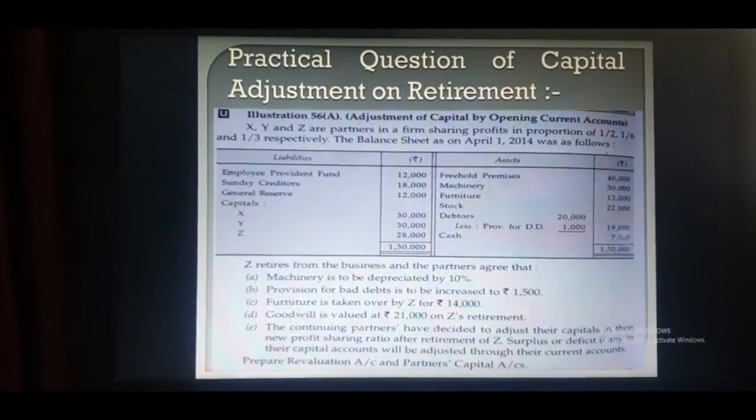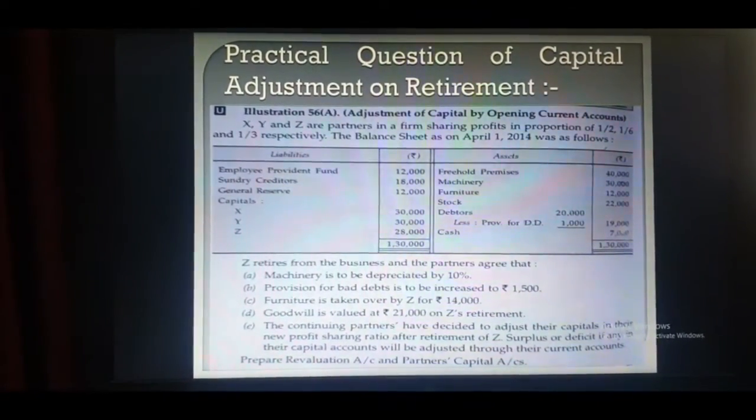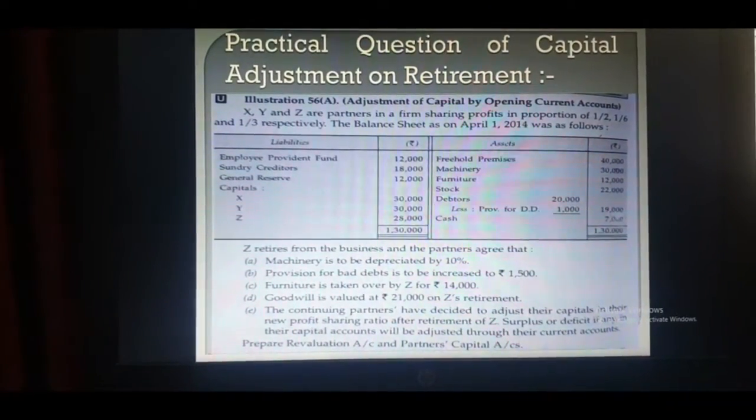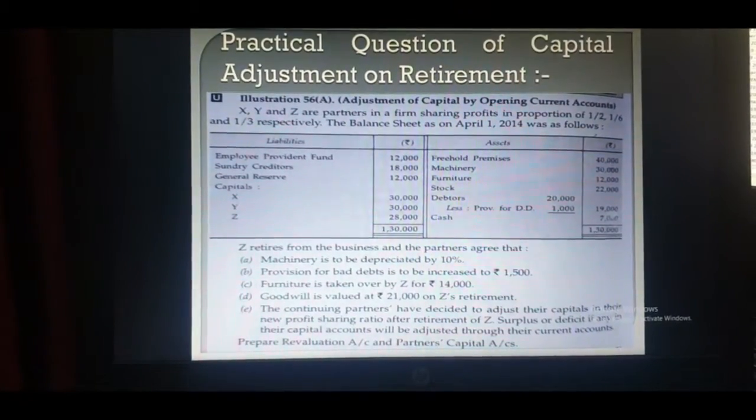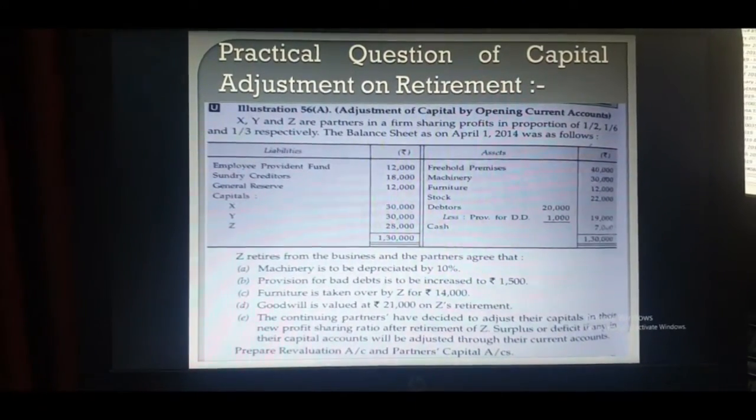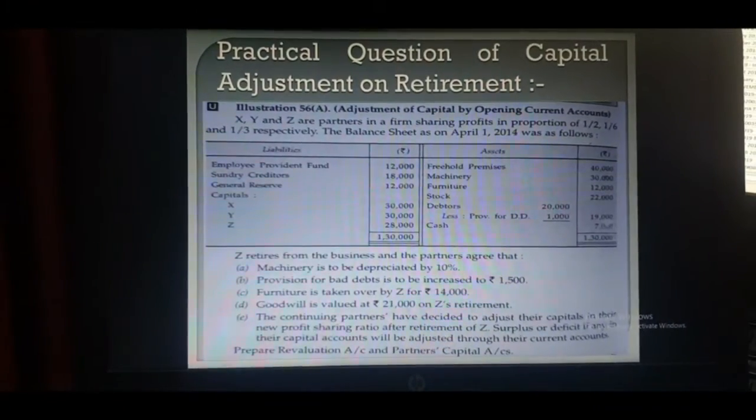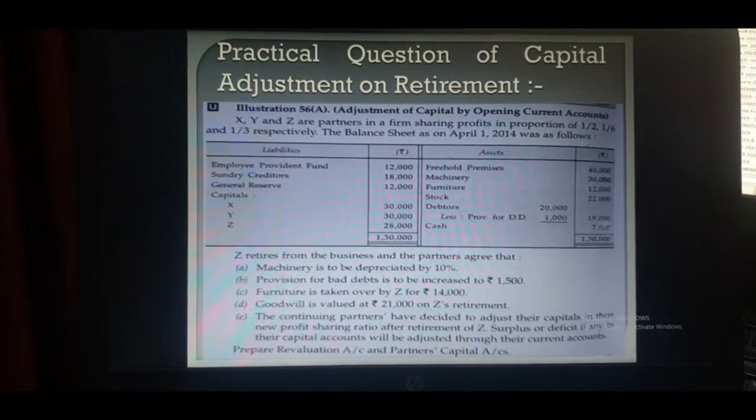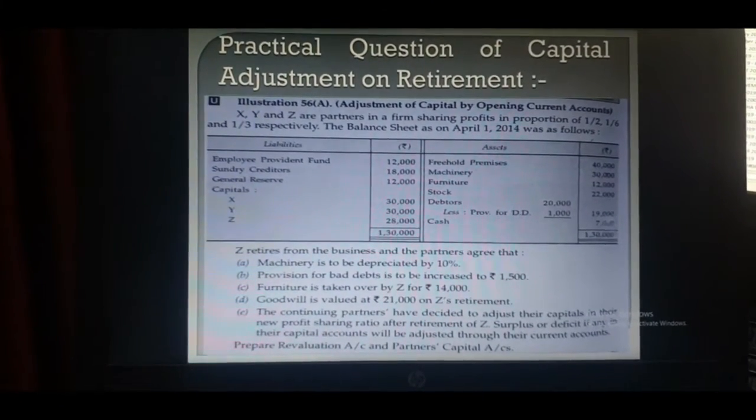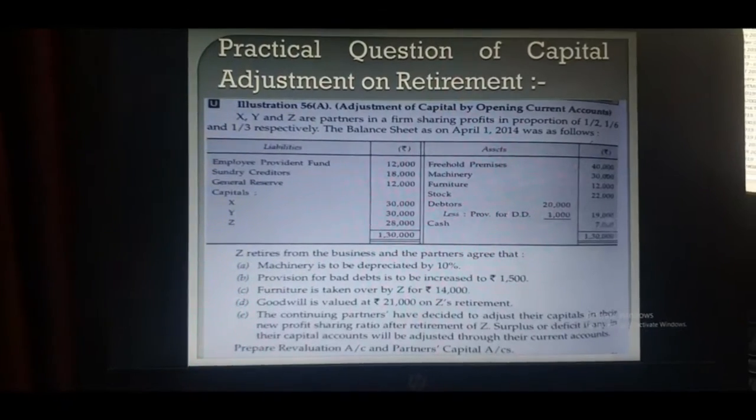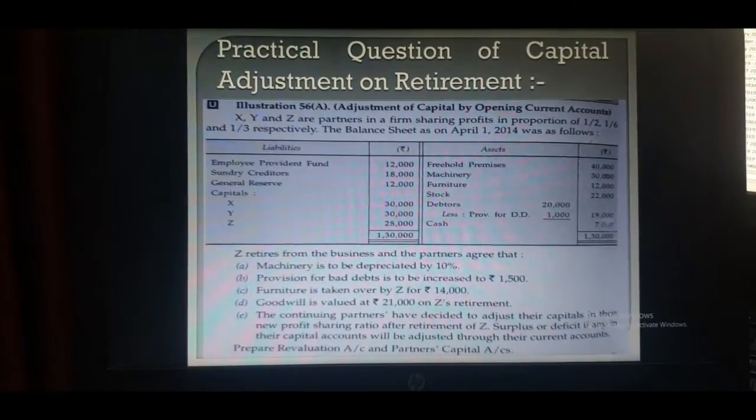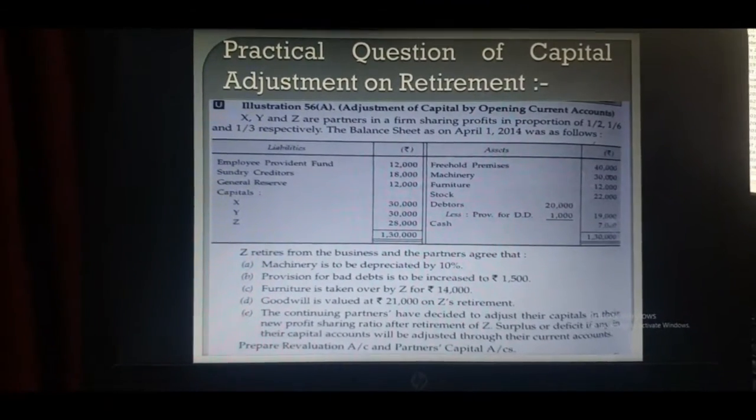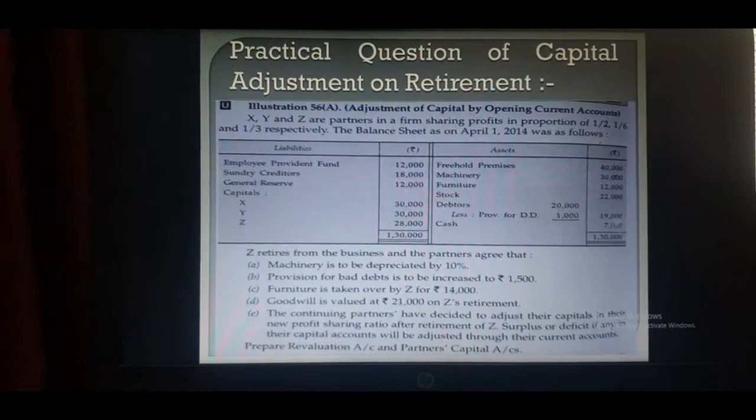Now third point is furniture is taken over by Z for rupees 14,000. See in the balance sheet that furniture is rupees 12,000 on the asset side and Z has taken over the furniture at 14,000. So there is an increase in the value of furniture by rupees 2,000. This will be recorded on the credit side of revaluation account by rupees 2,000. So first two items will be recorded on the debit side of revaluation account and the third item will be recorded on the credit side of revaluation account.